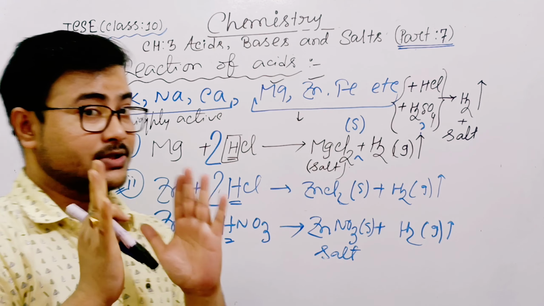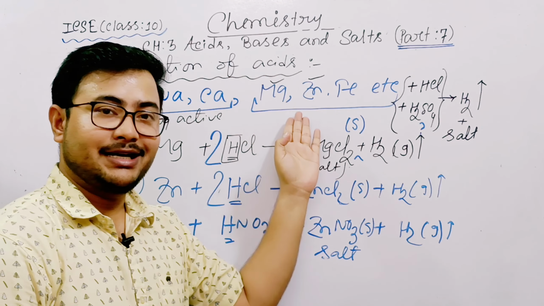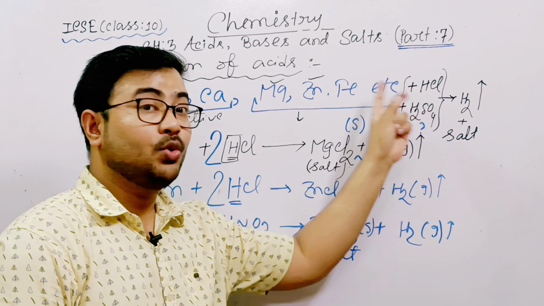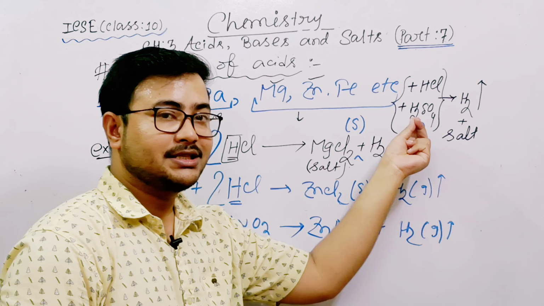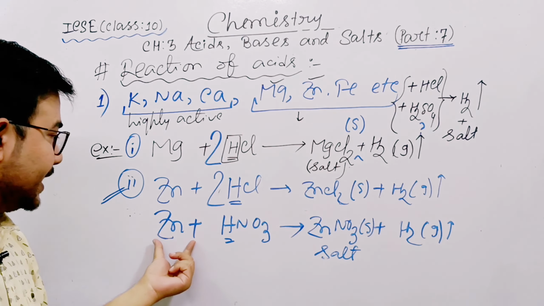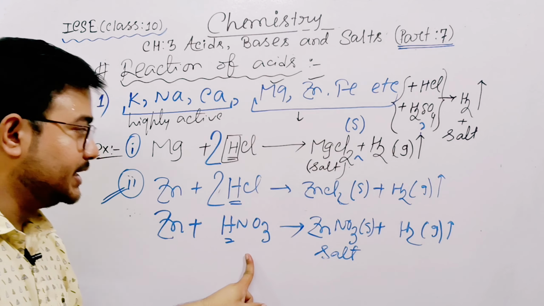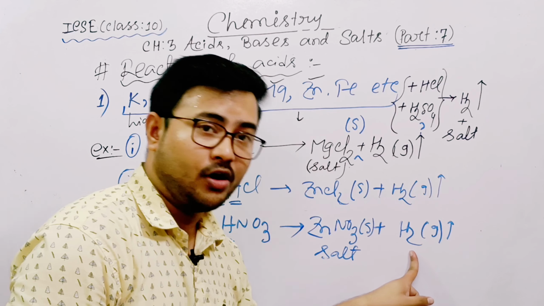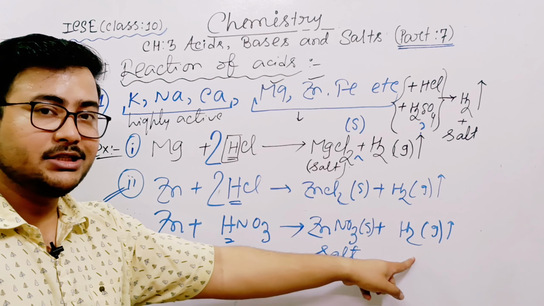See, give focus first. Clear your concept. Highly active metals and moderately active metals, when they react with only these 2 acids, only with these 2 acids, they will form hydrogen gas. But when all these metals react with nitric acid, they will not form hydrogen. But you may tell me, no sir, hydrogen will form here, it is visible.